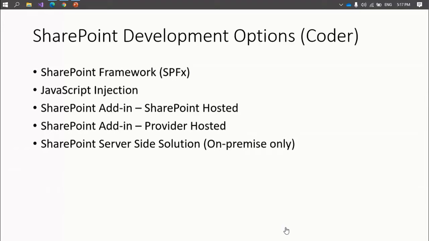Then SharePoint add-in, that is called the app model. So we have two options here, SharePoint hosted and SharePoint provider hosted. SharePoint hosted is also a client-side solution, like you can build a solution on top of SharePoint using client-side technologies. There is also a similar framework, the SharePoint Framework, so you can use your Angular, React.js, even plain JavaScript.